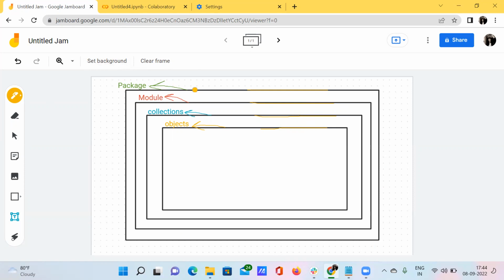This outermost boundary is nothing but the package. Inside the package we have modules, inside the module we have collections, and inside the collections we have a few objects. This will be the structure: Python, and we have modules inside Python, collections inside the module, and objects inside the collections. This will be the hierarchy, and now I'm going to explain each of these.